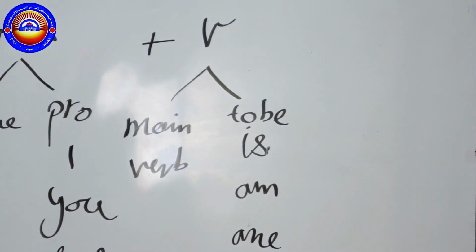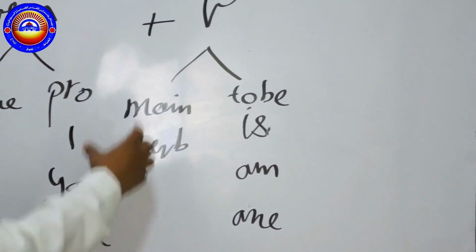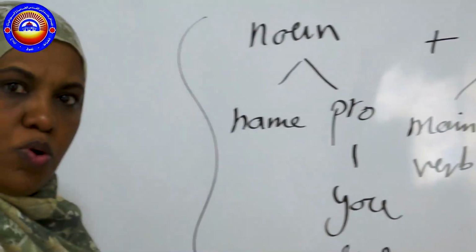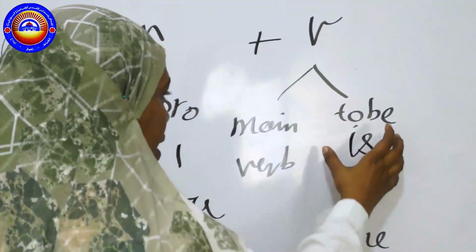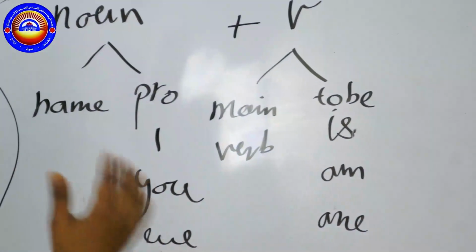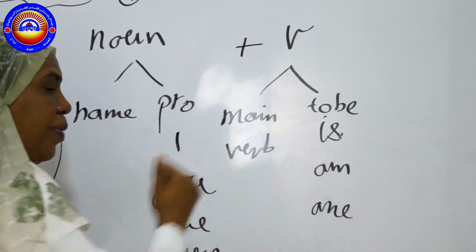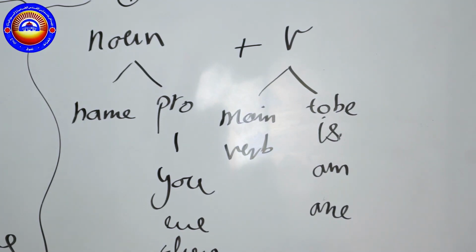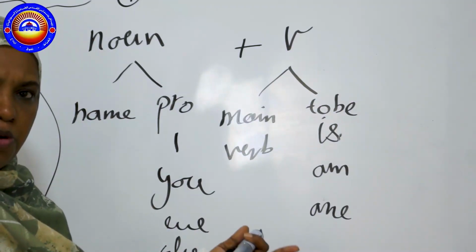So when there is a sentence that includes a main verb, that is another grammar rule I'm going to deal with. But when I have a sentence that has no verb inside it, it may consist of a noun, a verb to be, and then an adjective. For example, if I want to describe something, I can't put a verb here. I do not need a verb, but I need a verb to be to make the sentence stable.